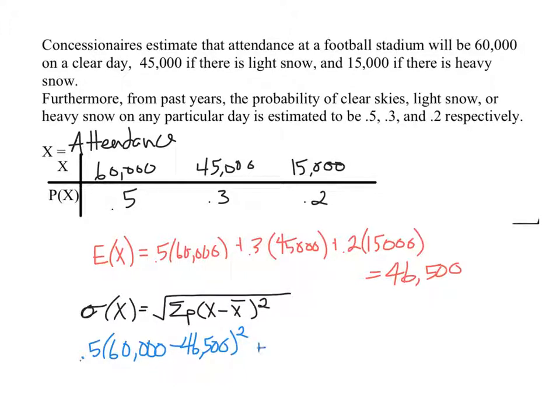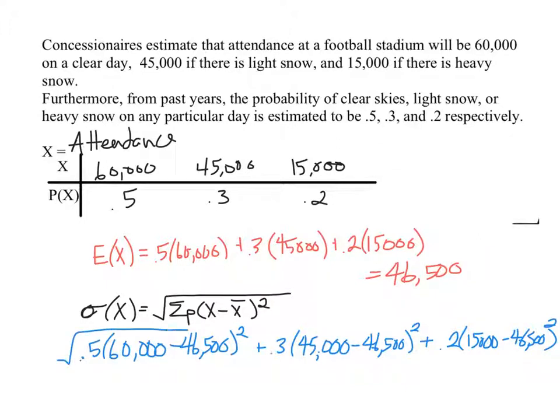The next will be 0.3, and then 45,000 minus 46,500, and then 0.2 and our random variable minus 46,500 squared. And once we have that, then we simply do the square root, because of course squaring made these numbers quite large.